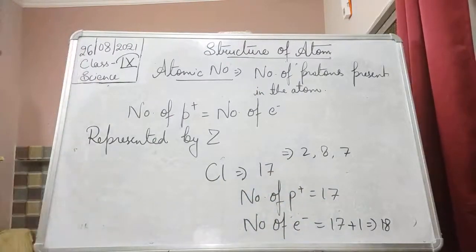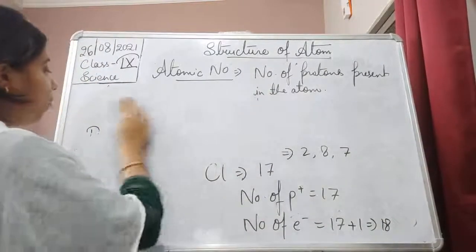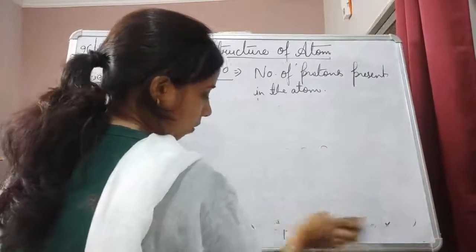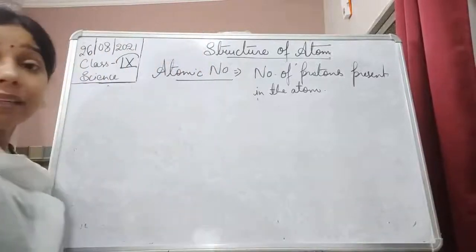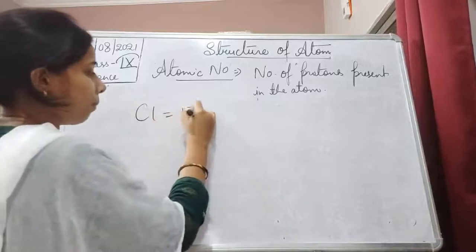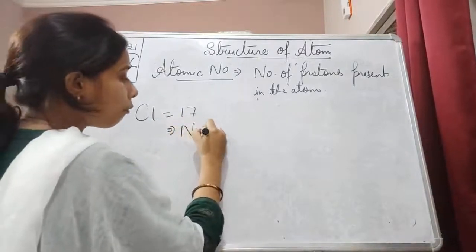I'll make you to understand here in a better manner, like in case of a chlorine only, student. How many number of proton?